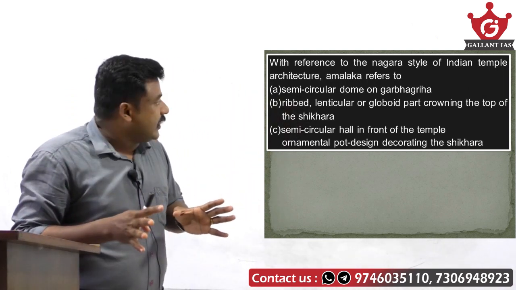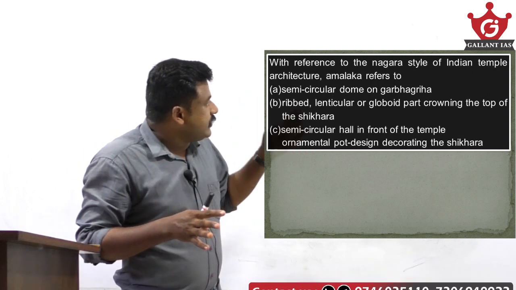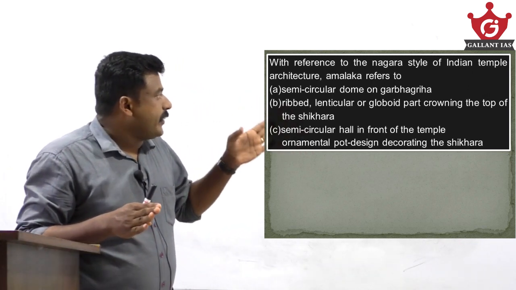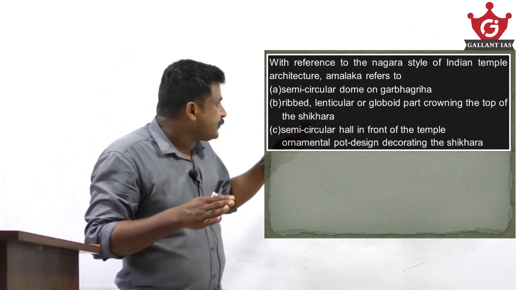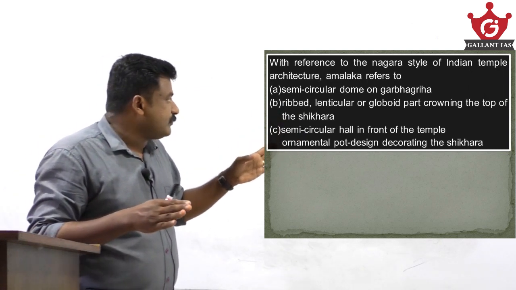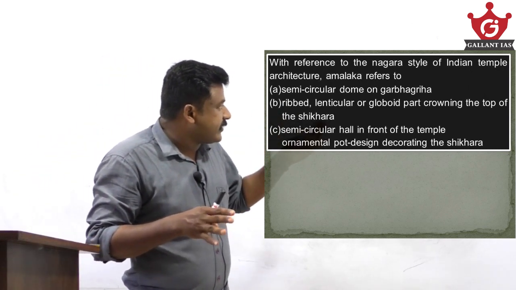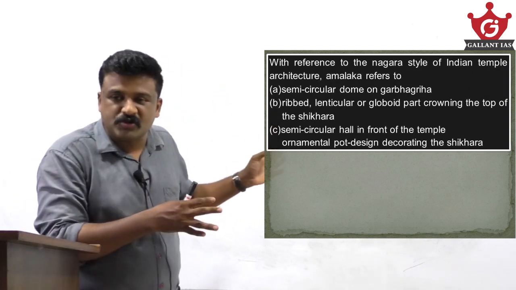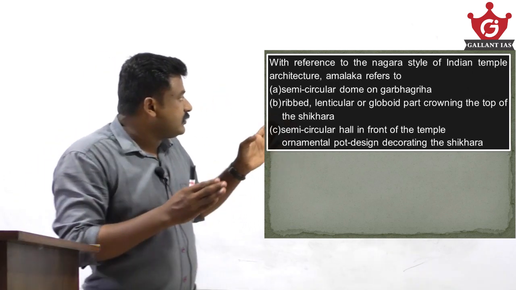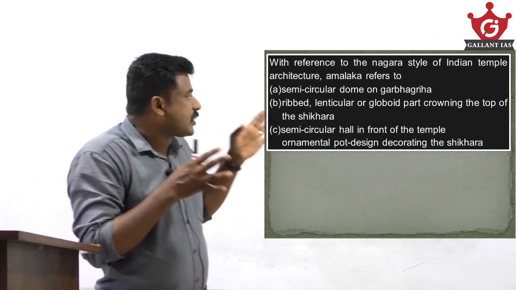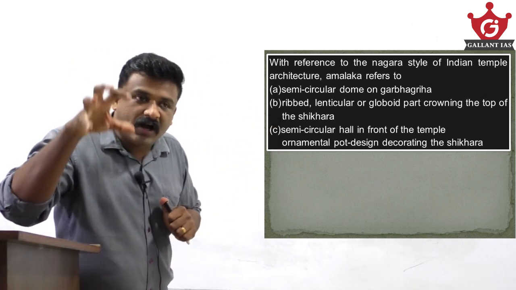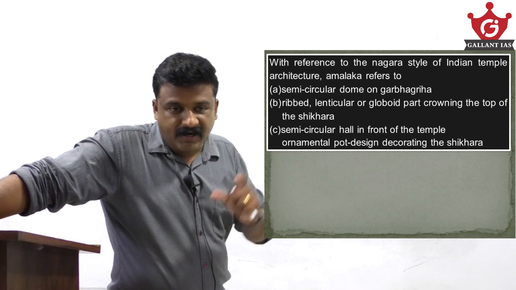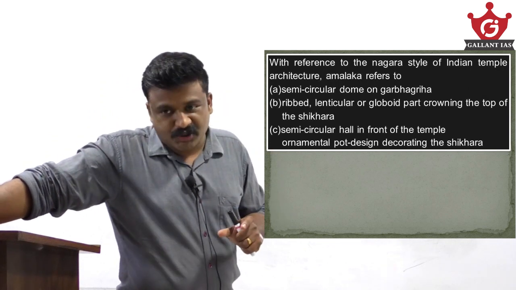Semicircular dome on Garbhagriha; ribbed lenticular or globoid part crowning the top of the Shikhara; semicircular hall in front of the temple; ornamental pot design decorating the Shikhara. The apt description is the ribbed lenticular or globoid part crowning the top of the Shikhara.